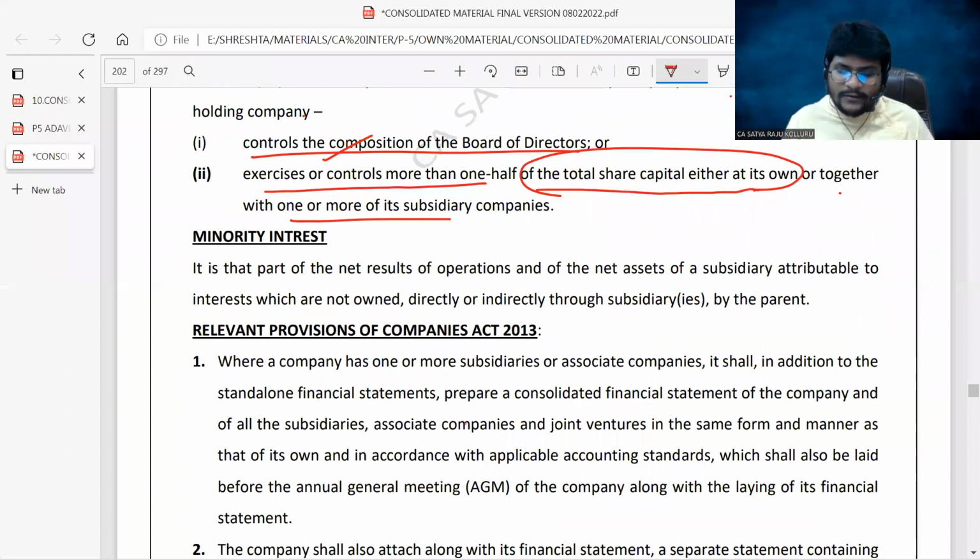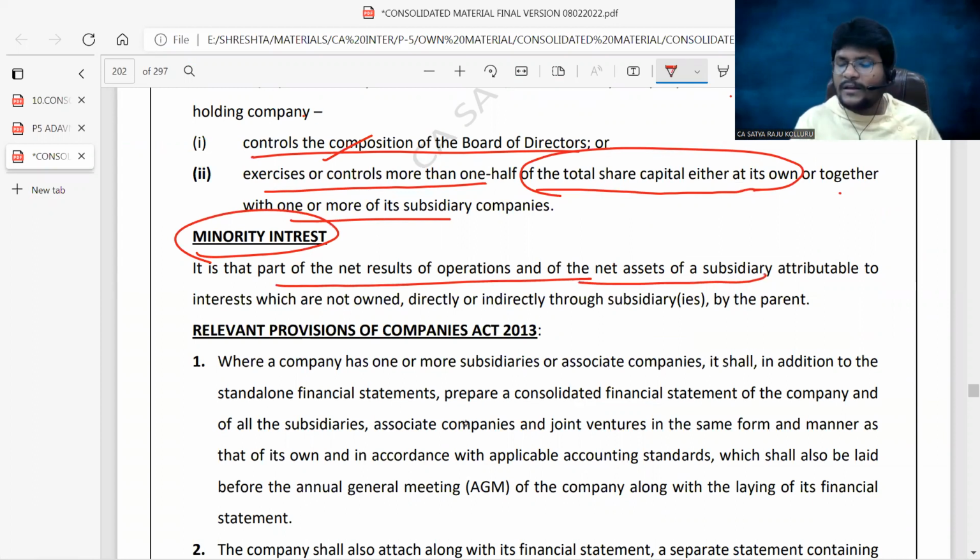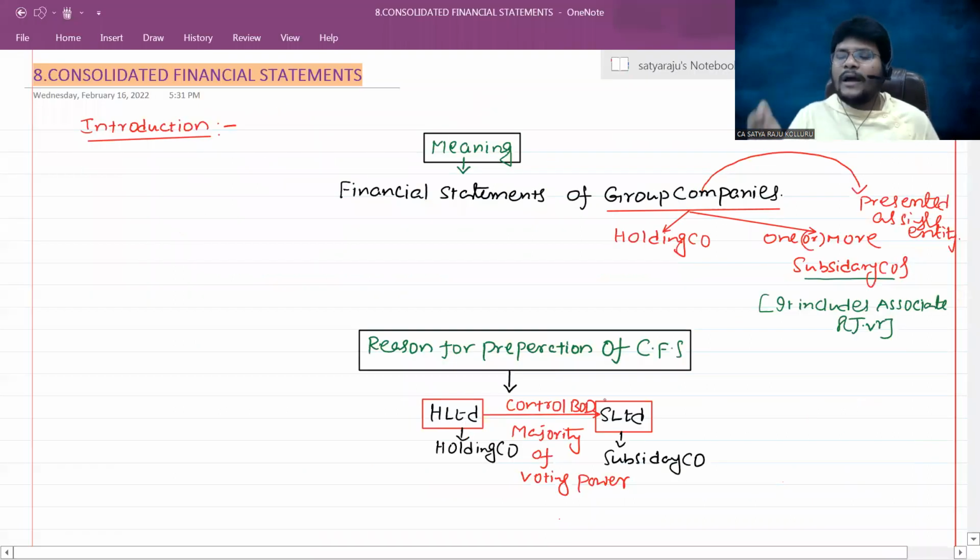Minority interest holders means those other than the holding company: outsiders who invested in the equity shares of the subsidiary company are known as minority interest. Minority interest is the part of the net results of the operations and of the net assets of the subsidiary attributable to interests which are not owned directly or indirectly through subsidiaries by the parent. That is the meaning of minority interest. It is the interest in the net worth of the subsidiary other than that owned by the holding company, held by outsiders.